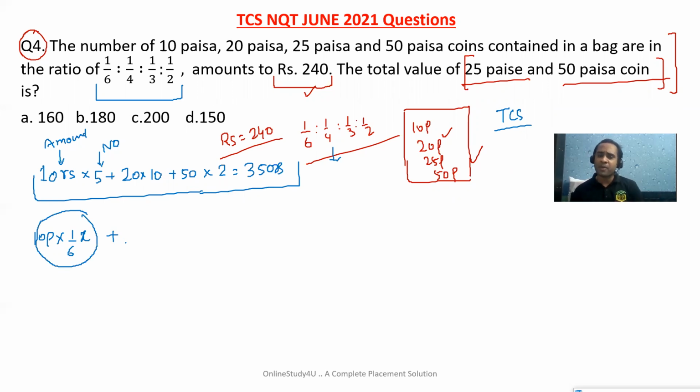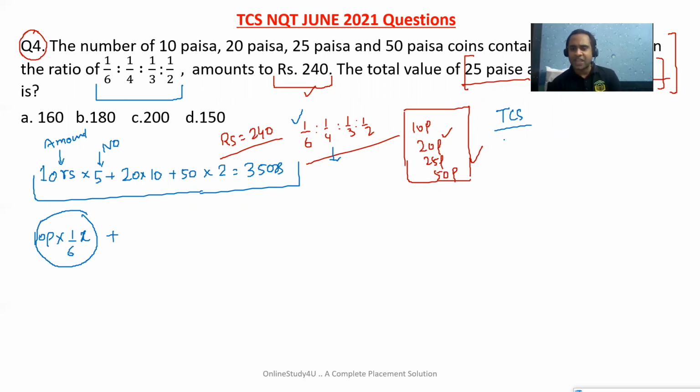But what is the problem here? There are two problems. I will note down the problems here and then we will solve them one by one. First, the ratio is in fraction, so let us convert this into normal values. This is very, very simple. Think of a value which is divisible by all four, or calculate the LCM of these values, whatever you feel is easy. I can see 12 is a value which is divisible by all.